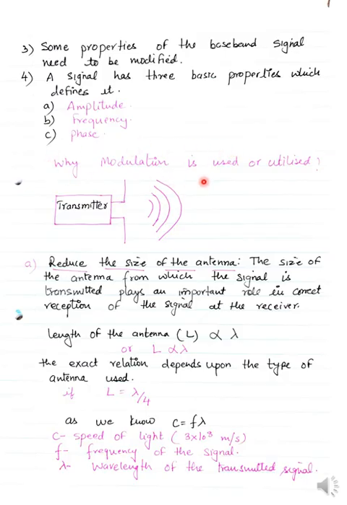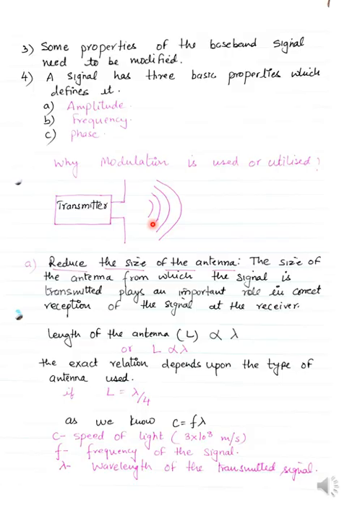Now, why is modulation used? We have a transmitter, which usually has an antenna, and a receiver also has an antenna. The frequency, or you can say the properties, of the signal which we are sending from the transmitter or the receiver is receiving are dependent upon the size of the antenna. So either you increase the size of the antenna by which you are sending, or you change the properties.